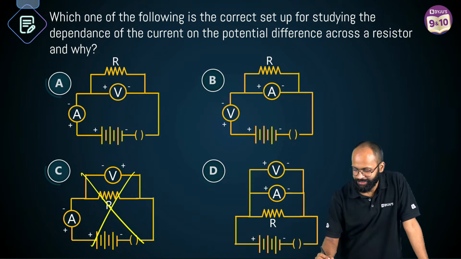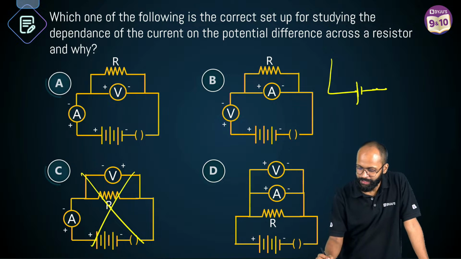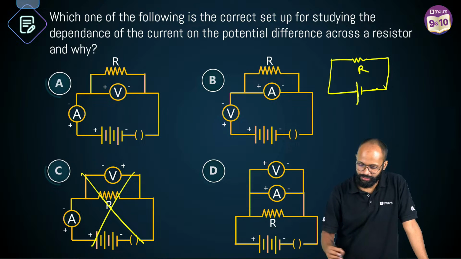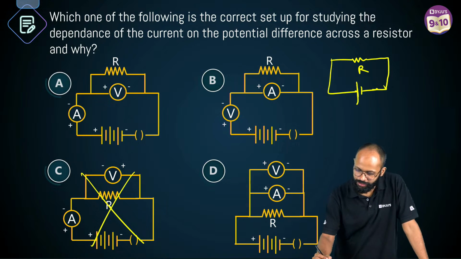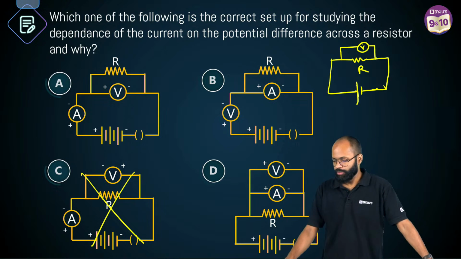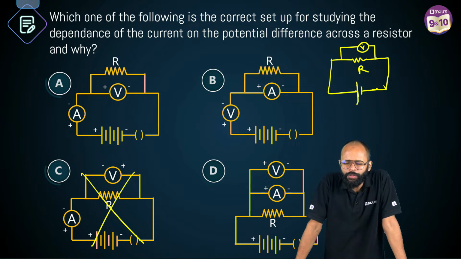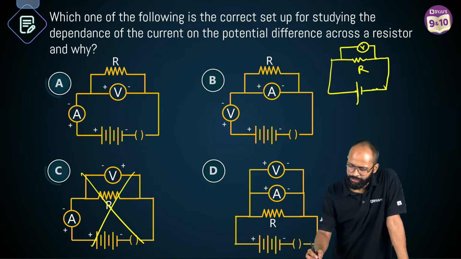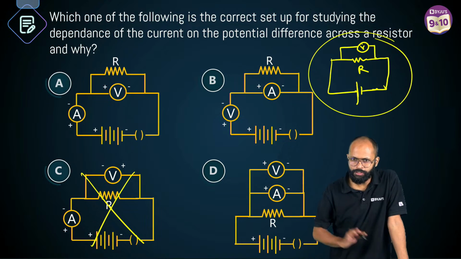Let me ask you. This is your battery, right? This is your battery. This is your resistance. Correct? This is your resistance. And this is your voltmeter. Okay? Fine. Voltmeter has ideally how much resistance? Infinite. Voltmeter doesn't draw any current. Okay? This is one of the circuit.